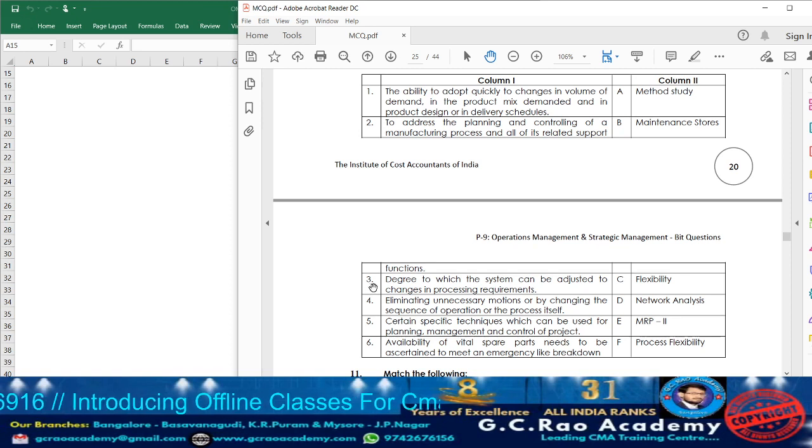Okay, moving on to point number 3. Sorry, second, what they are given? To address the planning and controlling of the manufacturing process and all of its related support functions will be covered under MRP2. What does MRP2 stand for? Manufacturing resource planning. So it will be covered under MRP2.